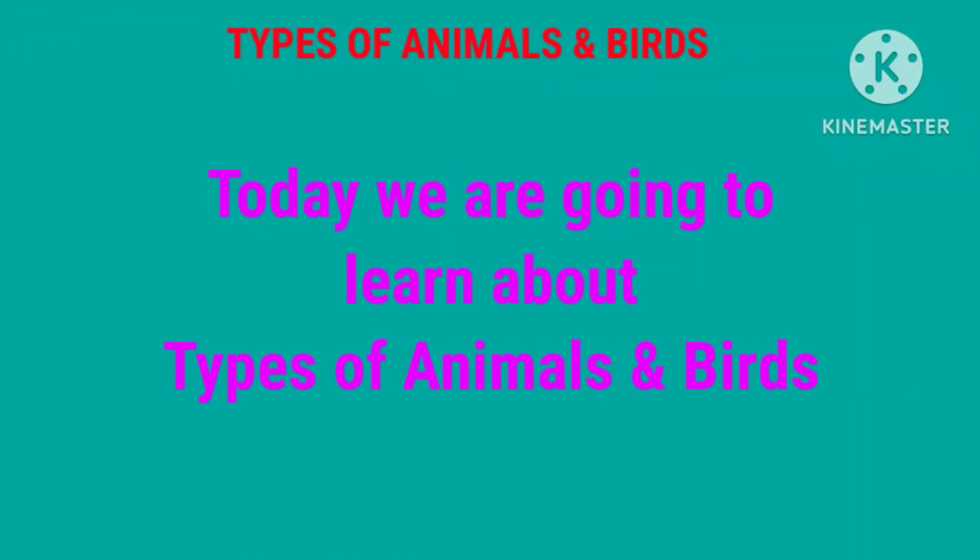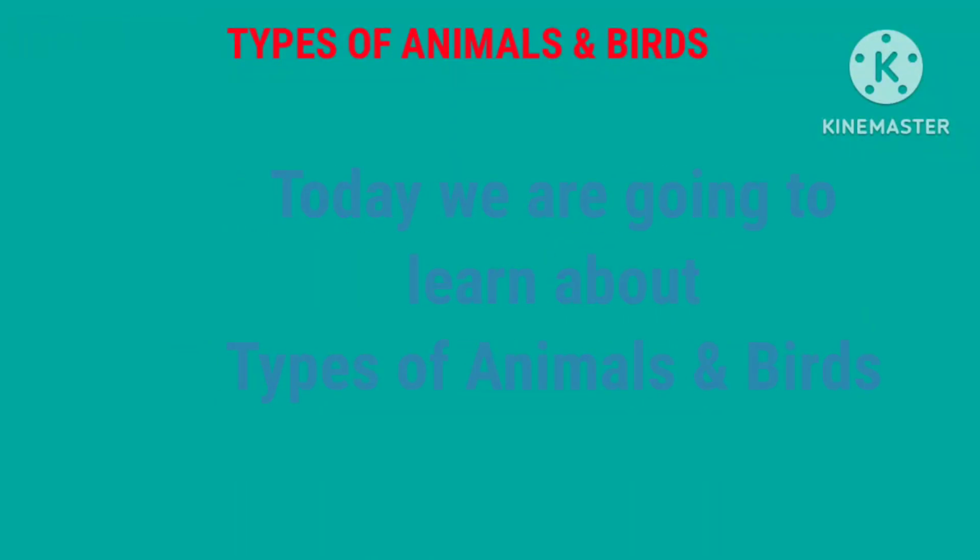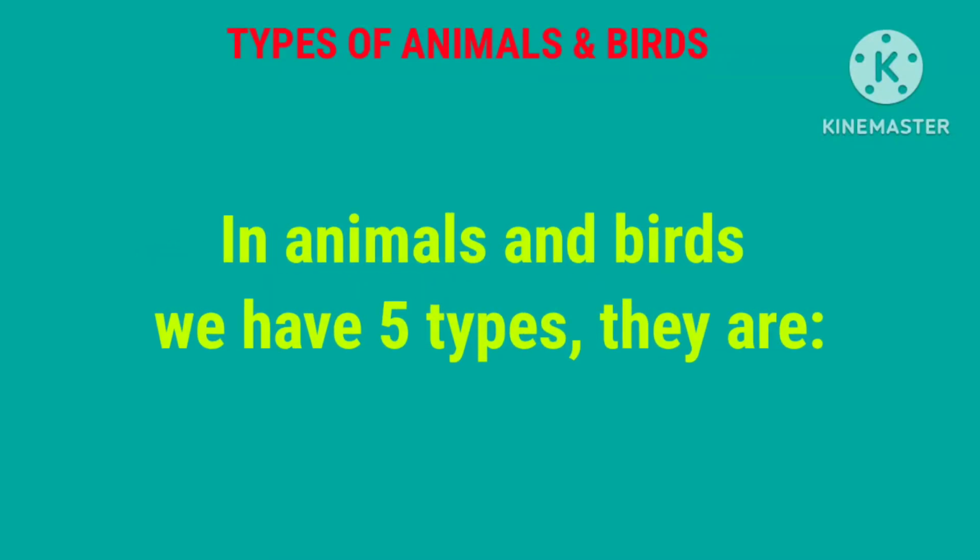Today we are going to learn about types of animals and birds. So now, what are the types of animals and birds? In animals and birds, we have five types. They are: